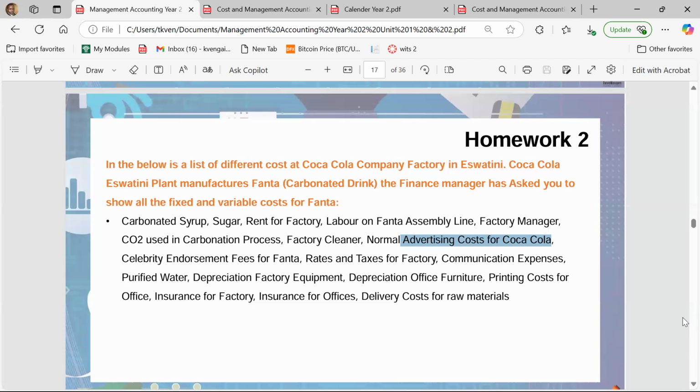But for examination purposes, whenever we talk about wages of factory workers, they are variable. When we talk about the salaries of the managers, they are fixed, unless otherwise stated. The salaries or the wages of the factory workers are variable. Just take note of that. Salaries of managers and of the administrative staff are fixed, whereas those for the people on wages are variable. Same as sales commission for the salespeople, it is also usually variable. That's something you need to understand, right?